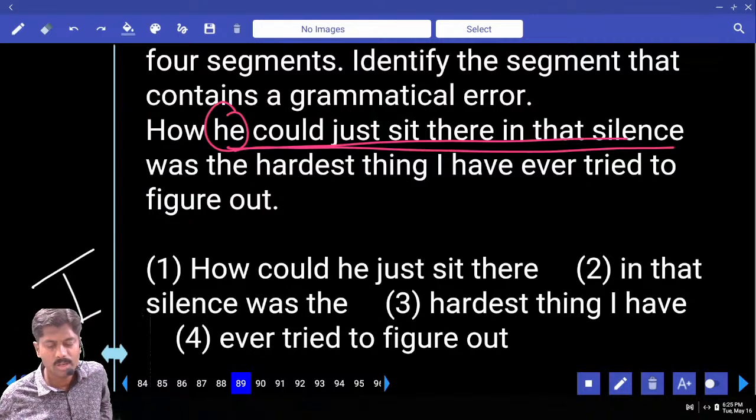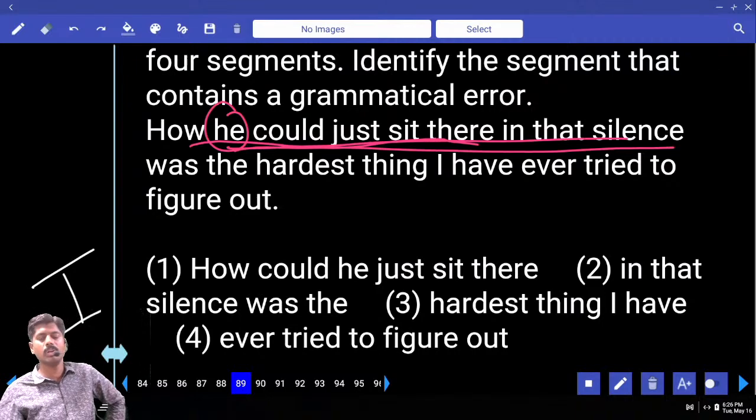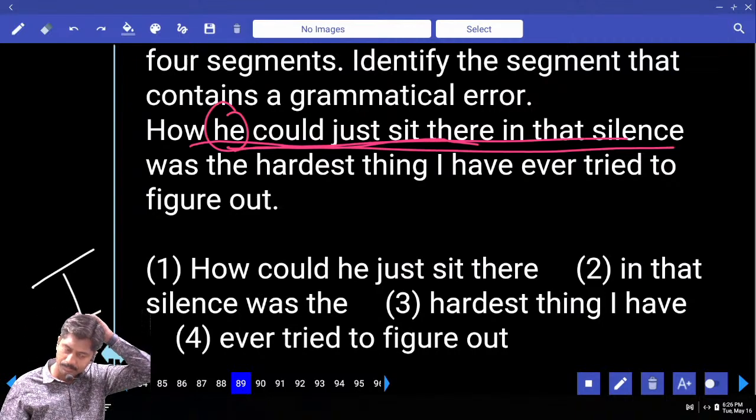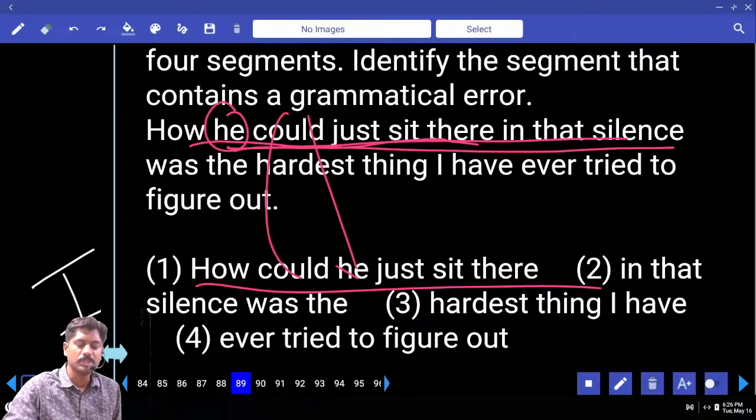Do we have any no error part? And what will you take the answer? How could he sit there in that silence was the hardest thing I have ever tried to figure out. Any other error? Why first error? It's not a question. How could he just sit there in that silence was the hardest thing. No, not correct. Maybe this should be there, this should be here. Then it will become correct.